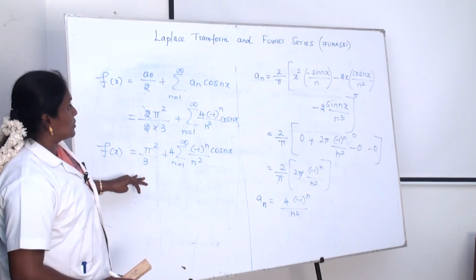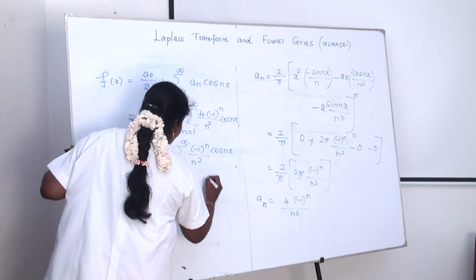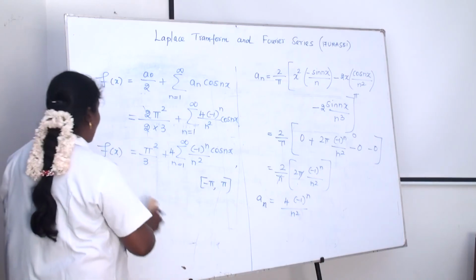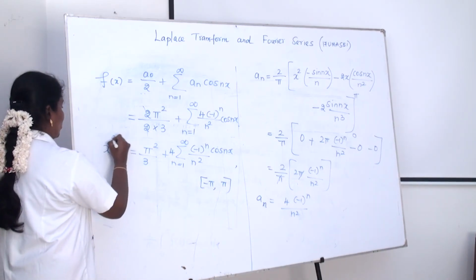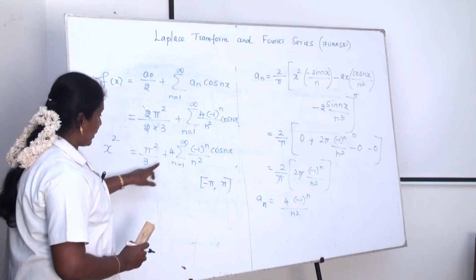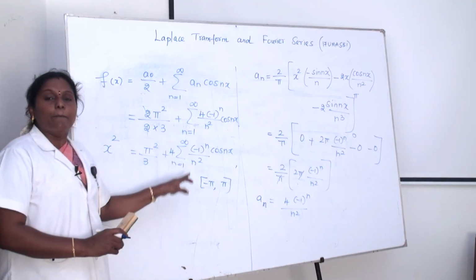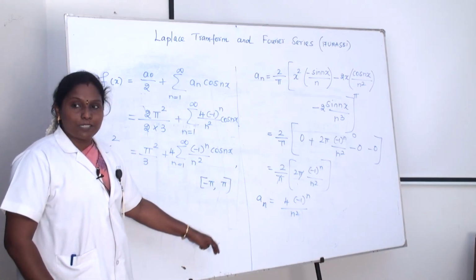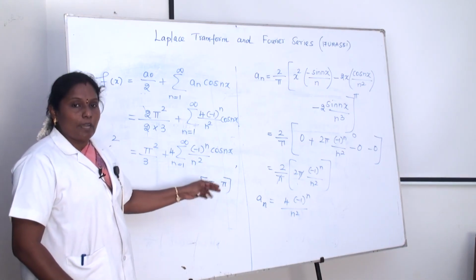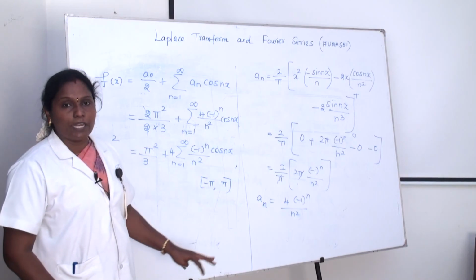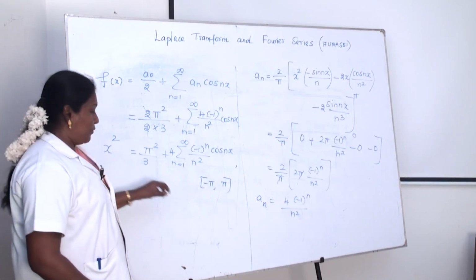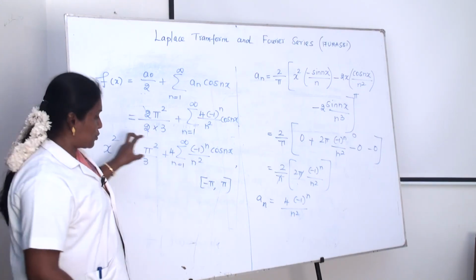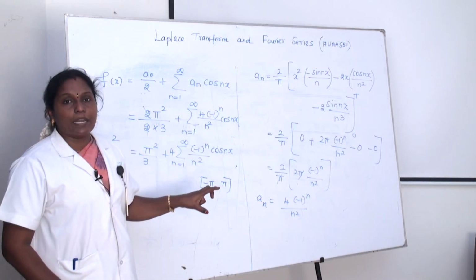Here the limit is minus pi to pi, the closed interval minus pi to pi, and also I have to substitute that f of x value. That f of x is x squared. x squared is equal to pi squared by 3 plus 4 into summation n equal to 1 to infinity minus 1 the whole power n divided by n squared into cos nx. Here the limit is minus pi to pi. Suppose the same case, 0 to 2 pi is given, then we have to find the value of bn and substitute that one, we get an answer. Here minus pi to pi is given, so first of all you have to find whether the given function is an even function or odd function, and then we have to find a0 and an, and substitute in the given formula, we get the required Fourier series.